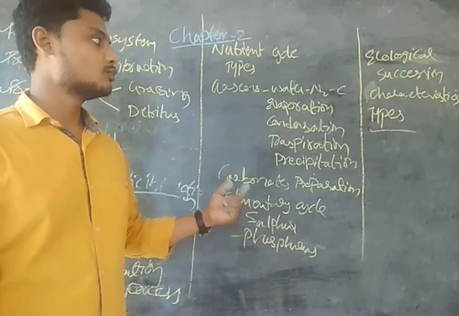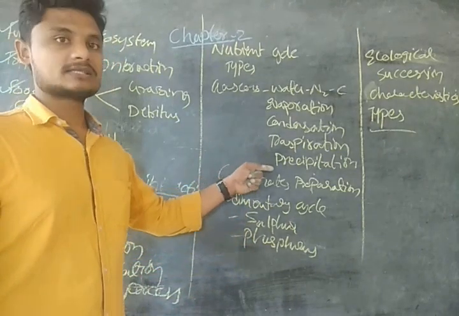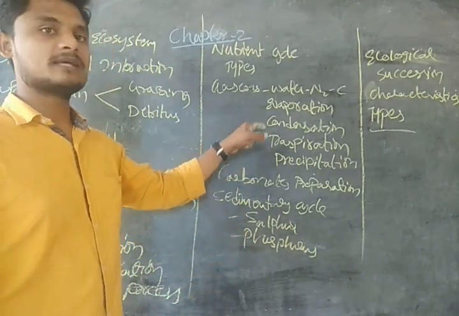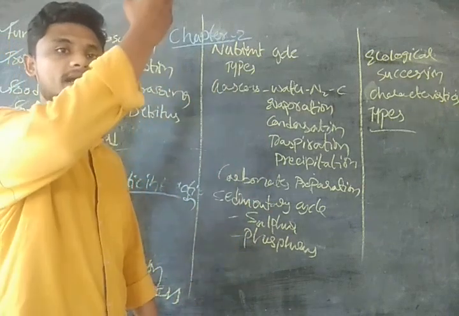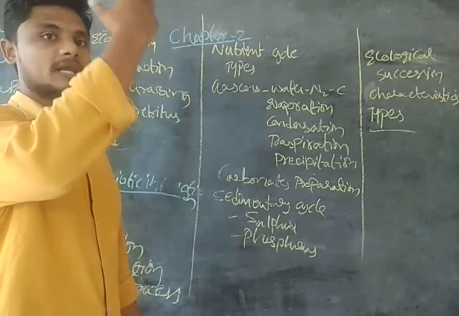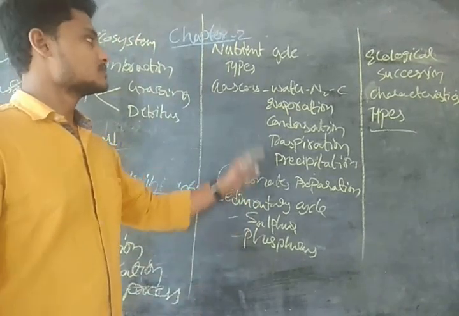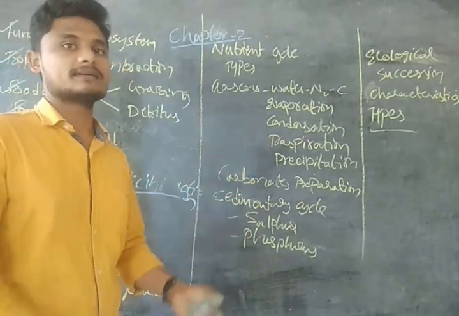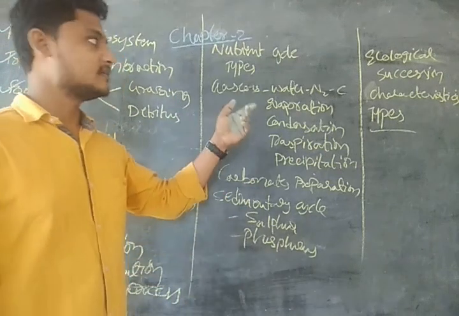That process is known as transpiration and the precipitation, guys. So whenever the condensation takes place, the water will be released from the clouds, which is known as precipitation, guys. So this is how the water cycle will take place. And we have the nitrogen cycle, guys.